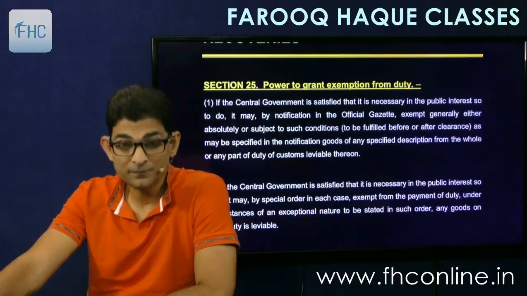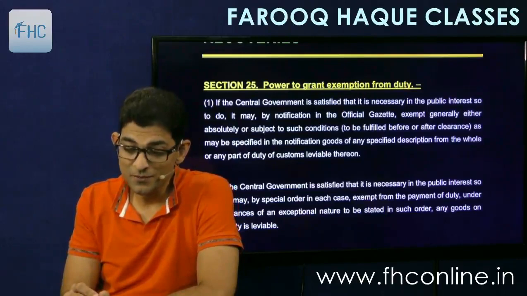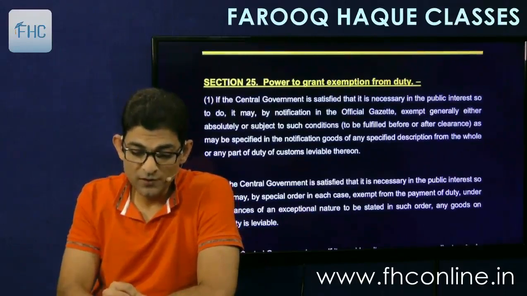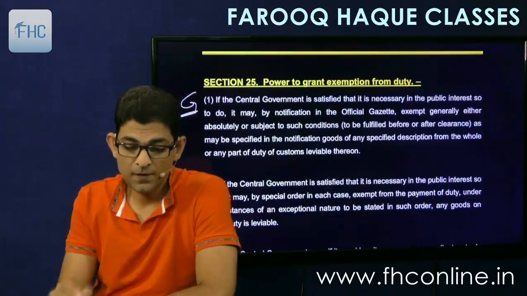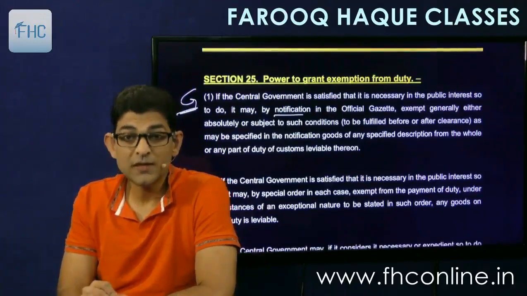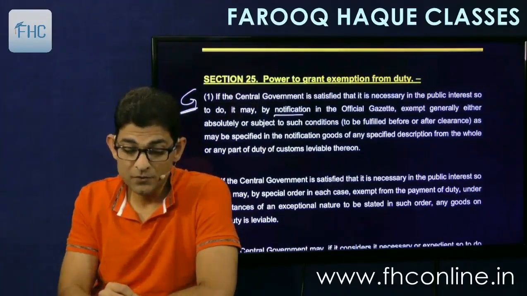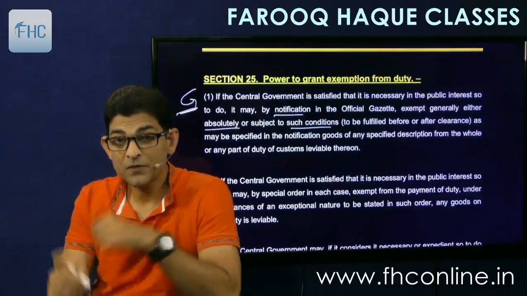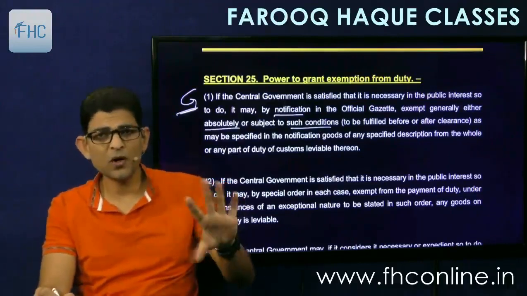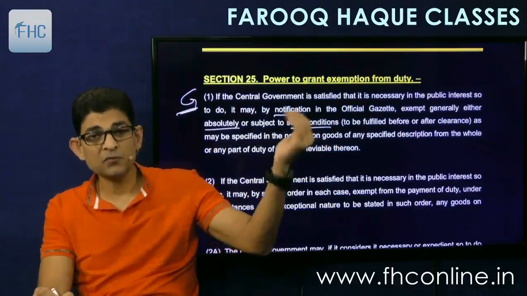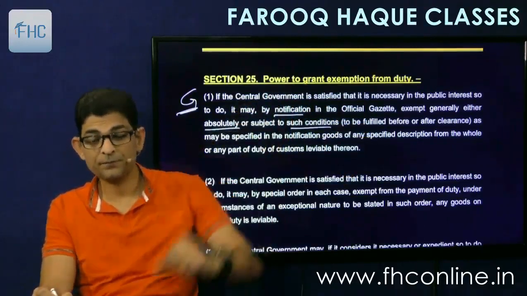And now let's see. So what it says, the central government is satisfied. If the central government is satisfied that it is necessary in public interest, so to do. So first one is general. You just write G. G means general exemption. By notification in the official gazette, exempt generally, either absolutely or subject to conditions. So as I told you, it can be absolute or conditional. Subject to conditions to be fulfilled before or after clearance. Some conditions are to be fulfilled before, some conditions are to be fulfilled afterwards. So conditions can be both ways.